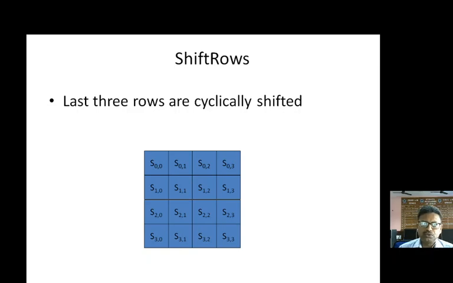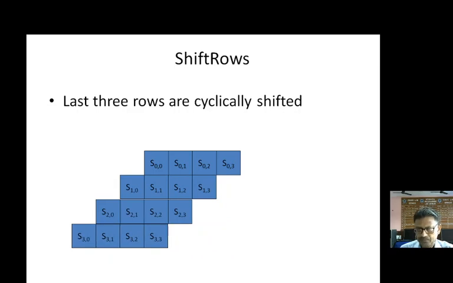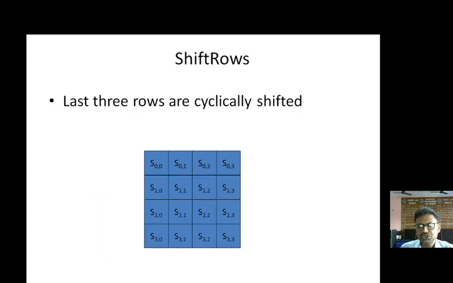So this is how the last 3 rows are cyclically shifted. See the illustration. This is the original one. Whenever we have to shift, let us discuss: this is row 0, so no shifting is done. But this is row 1, so 1 byte is shifted. This is row 2, 2 bytes will be shifted. This is row 3, 3 bytes will be shifted. And how it is done.